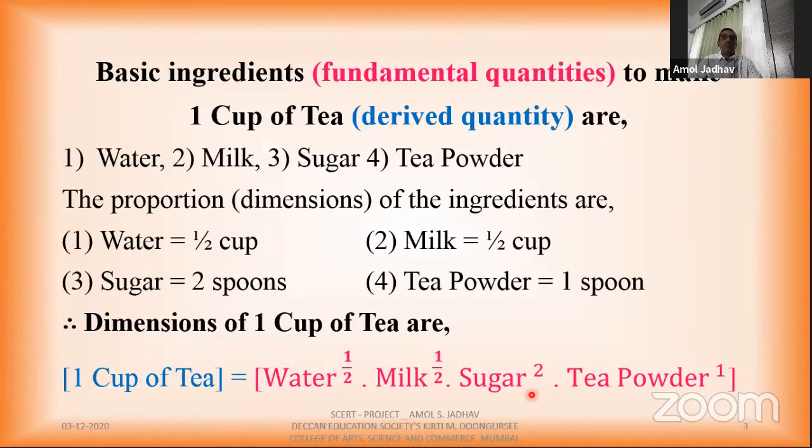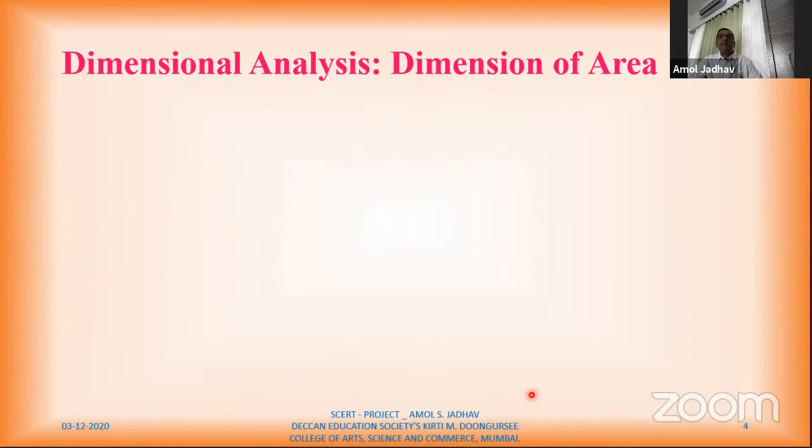So this gives me 1 cup of tea. So these are the dimensions. I think you can now easily understand what dimensions are. In terms of physics, to derive quantities other than fundamental quantities, we use different combinations of fundamental quantities.